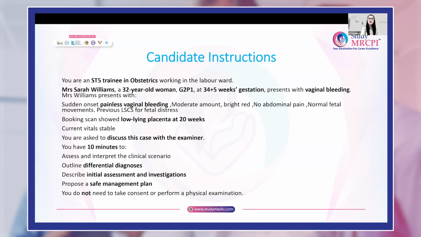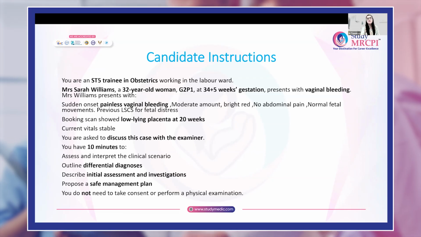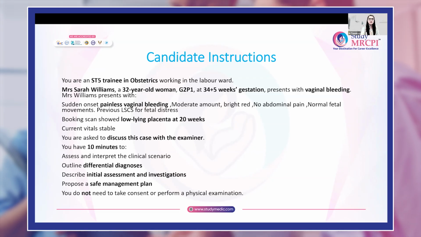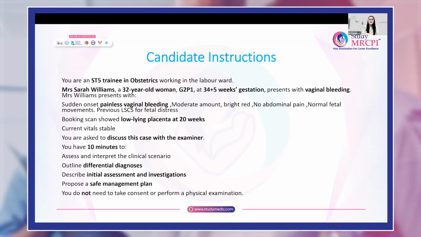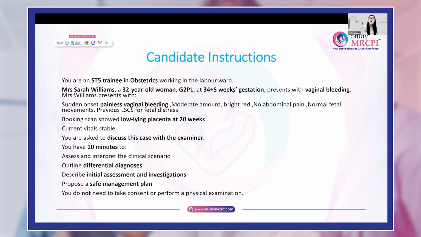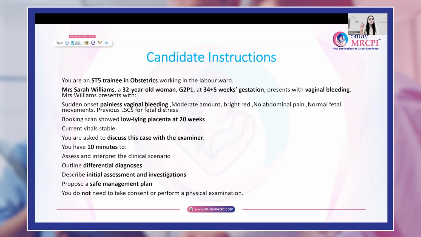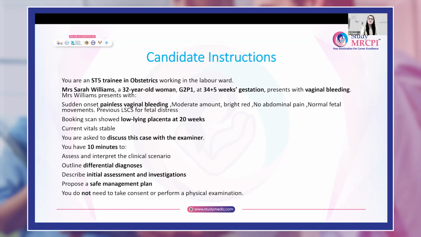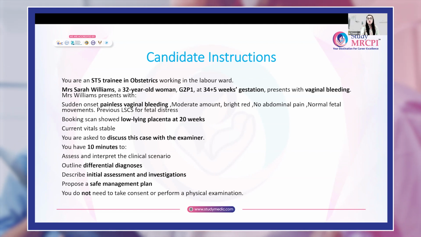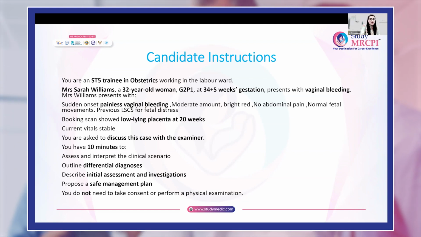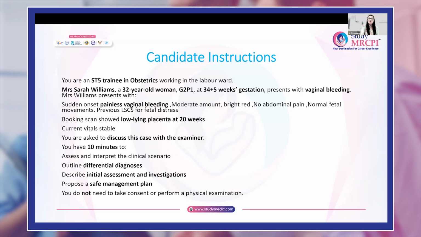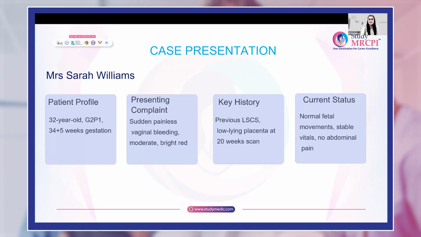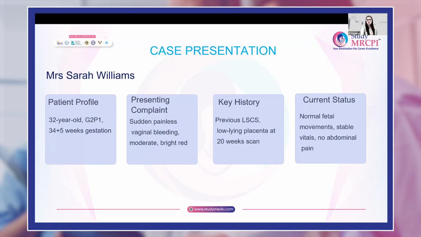No abdominal pain. Fetal movements are normal, and in the previous pregnancy she was delivered by lower segment cesarean section due to fetal distress. So basically, from the candidate's instructions in the structured discussion, you have to pick up the risk factors, the positive or important findings given to us. And then at the 20 weeks pregnancy scan, there was a low-lying placenta, which is also another important risk factor that this can be placenta previa.